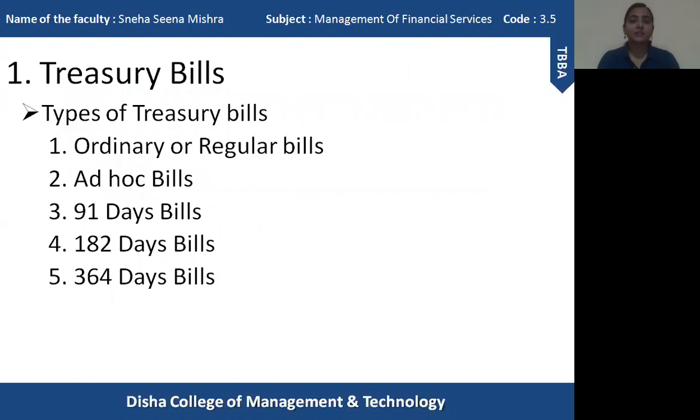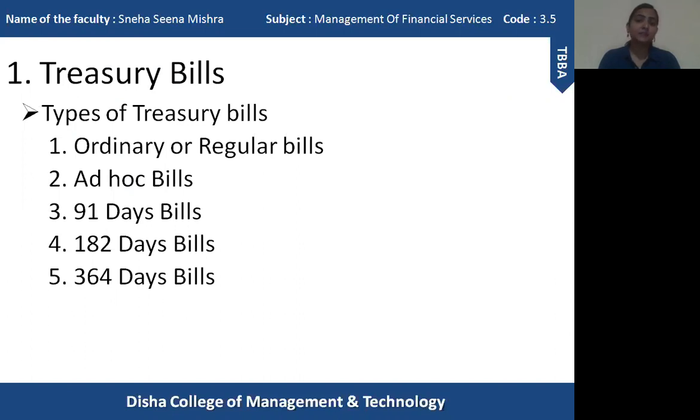In the previous session, I explained about treasury bills, and the various types of treasury bills. Now here you can see that treasury bills can be divided into 2 categories. First of all, on the basis of nature, that is ordinary bills and ad hoc bills. Ordinary bills are issued for the general public, and ad hoc bills are issued only for RBI.